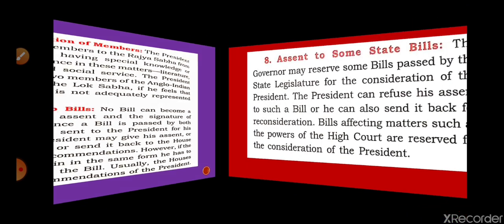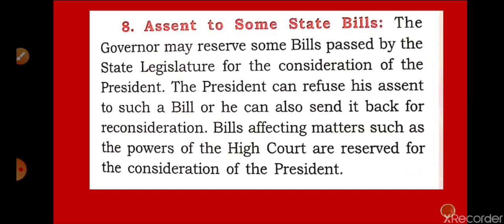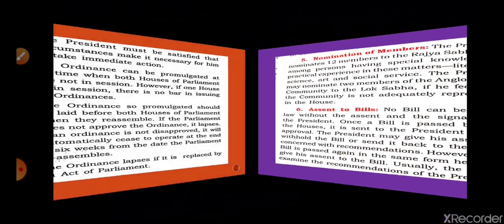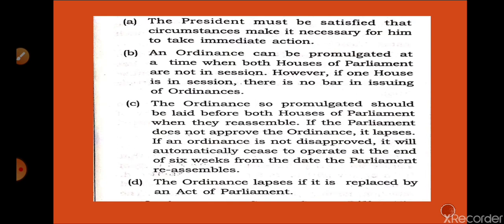Assent to the bill is done. Now we are going to discuss promulgating an ordinance. Article 123 states that the President can promulgate an ordinance. And why is the President given this power? Suppose Parliament is not in session, and the need of the time is there, an emergency or special law is needed, then the President can declare the ordinance. So that power is in the hands of the President.